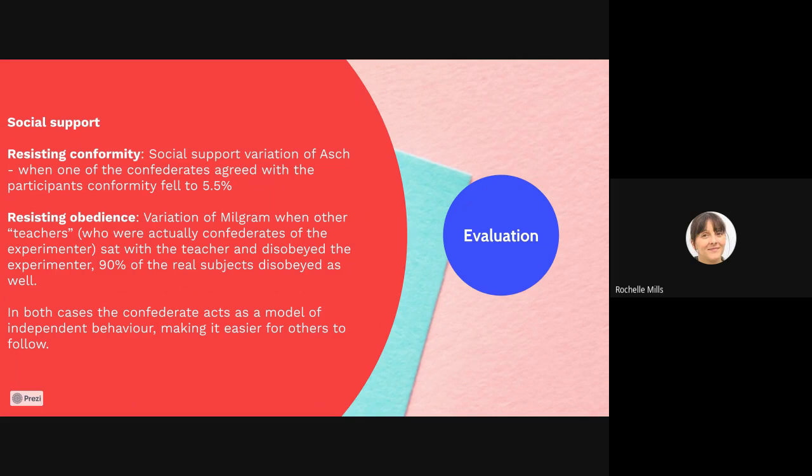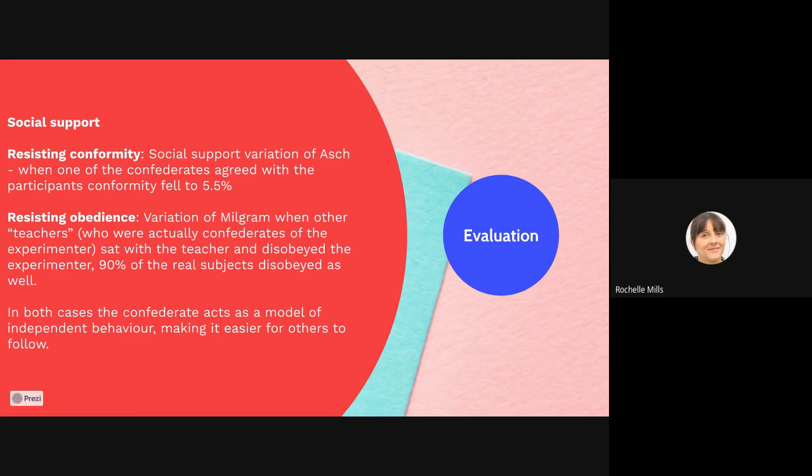So with regards to the social support variation of Asch, when one of the Confederates agreed with the participants, conformity fell to 5.5%. So you will remember that when they went round the individuals and asked them about the lines, everyone gave an incorrect answer, and then the participant was asked for their answer, and often they would conform and they would give an incorrect answer.